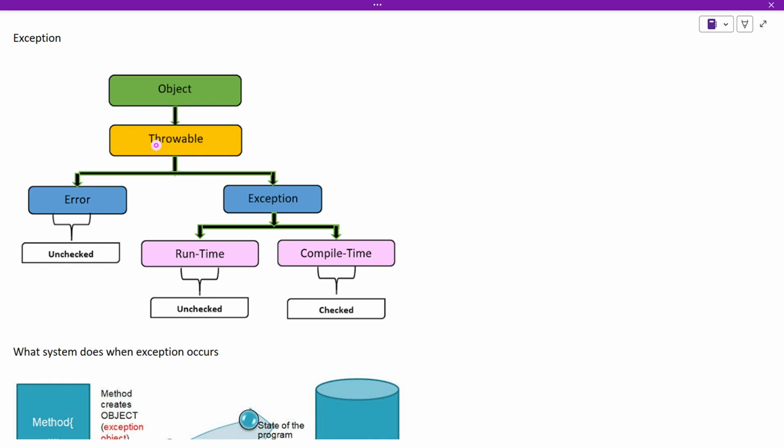An exception is actually such an error object which can be managed through the program if it is known to us earlier, right? So how can we expect the errors that we might get? In a program, since we define rules, we know when the rules can be broken, and we know if there is a mechanism through which, even if the rules are broken, we can execute the rest of the program smoothly without abruptly ending it.